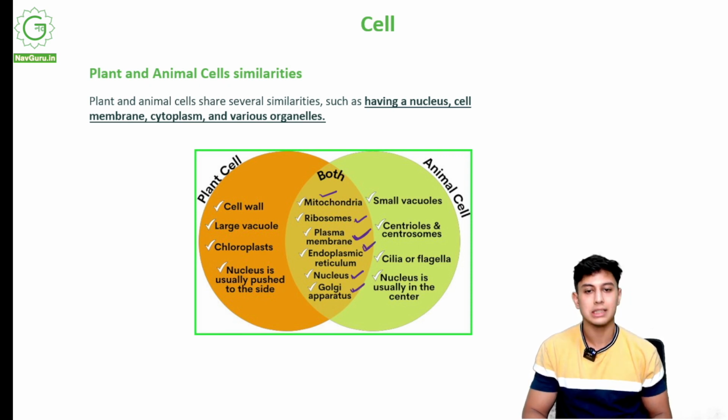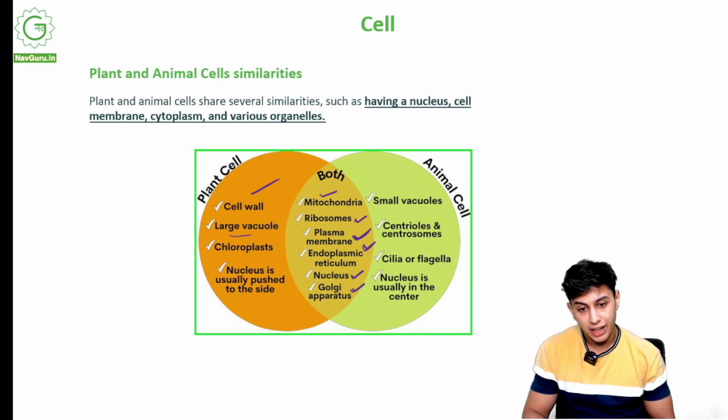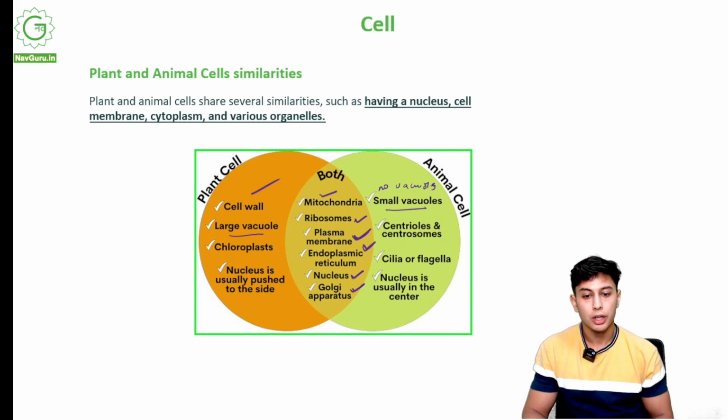These are similar. What is not? Plant cells have a cell wall. Animal cells do not. Plant cells have big vacuoles, while animal cells have small vacuoles or no vacuoles. Chloroplast, which gives it a green color, is absent in animal cells. In plant cells, the nucleus is usually pushed to the side.